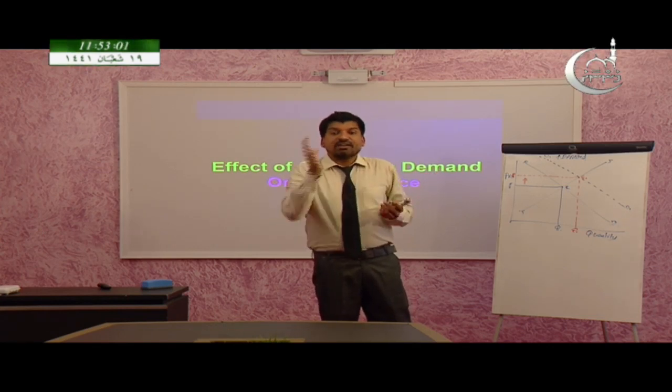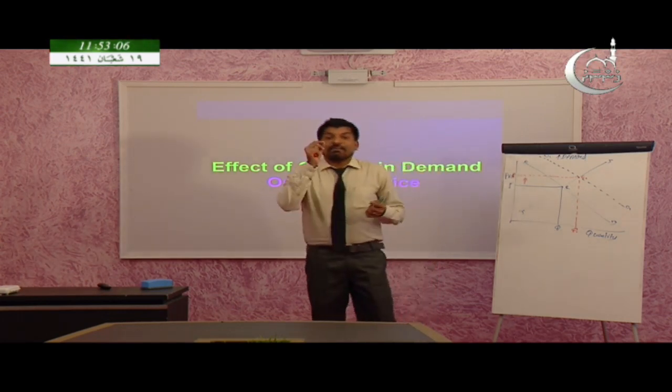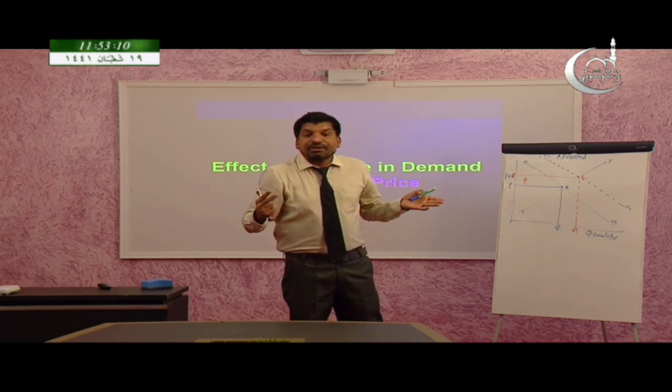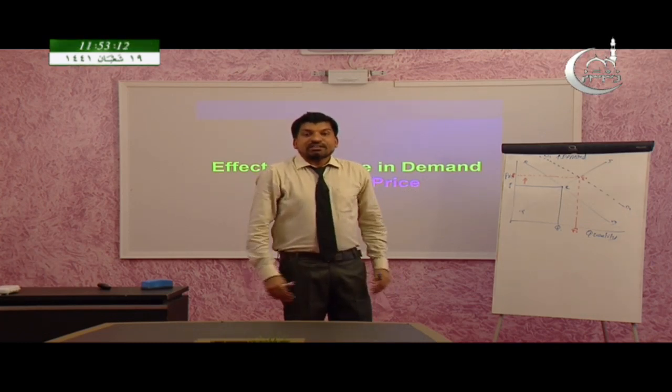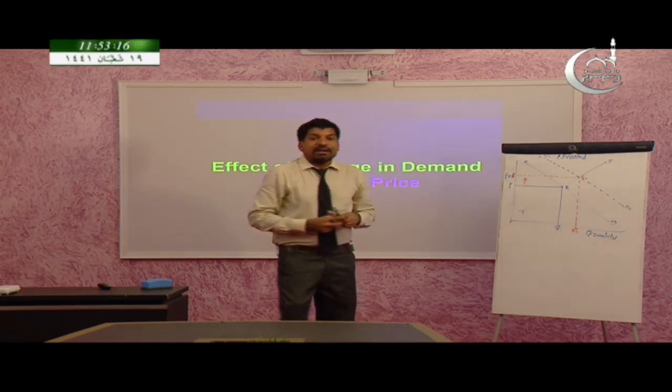So this diagram will exactly say what happened to the new market price if there is a change in demand or supply. So here, due to this increase in demand, the market price or the equilibrium price increased and market quantity also increased. So this is the effect of increase in demand on market price.